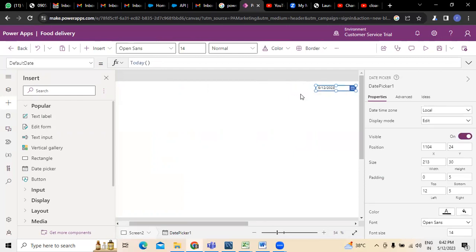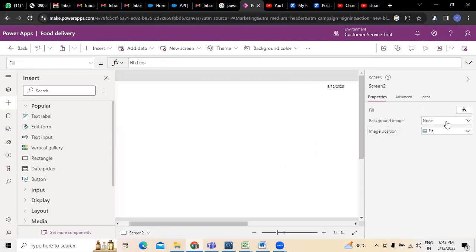You can see there is a date mentioned here. Now, for display mode, if you want to disable it or view it, we can do that. If you want to edit something, we can do that, or if you want to disable it, you can disable it. But as far as mine is concerned, I'm just clicking on view. This is what is needed.